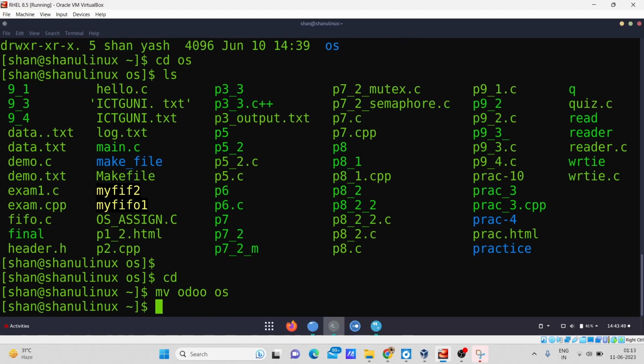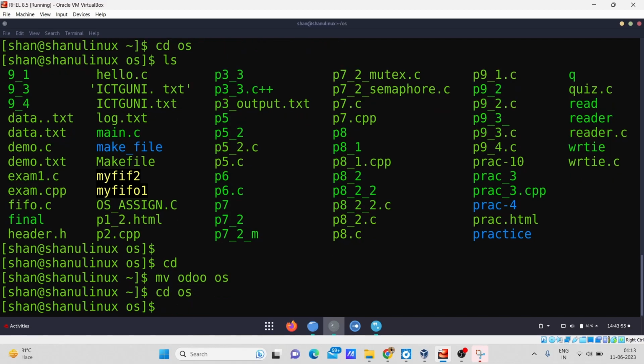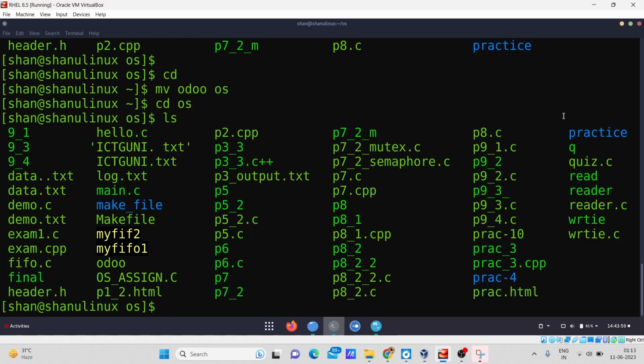After entering it, you can see it has been executed. Now if I go to the os directory with cd and run the ls command, you can see the udo file is here. The udo file has now been moved from my home directory to the os directory.